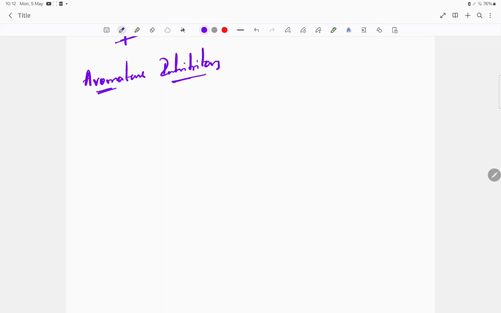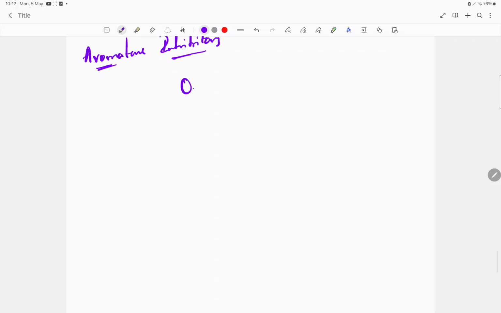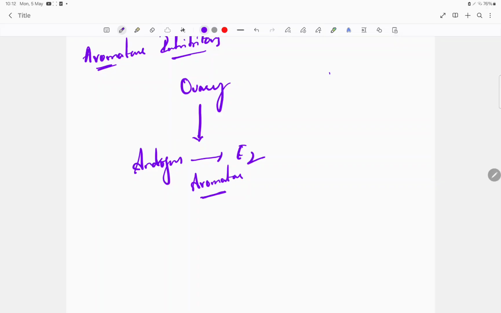Guys, with aromatase inhibitors, what happens is the ovary will convert the androgens into estrogen with the help of the enzyme called aromatase. Not only the ovary, even the peripheral tissues, for example fat, convert androgen into estrogen with the help of aromatase.